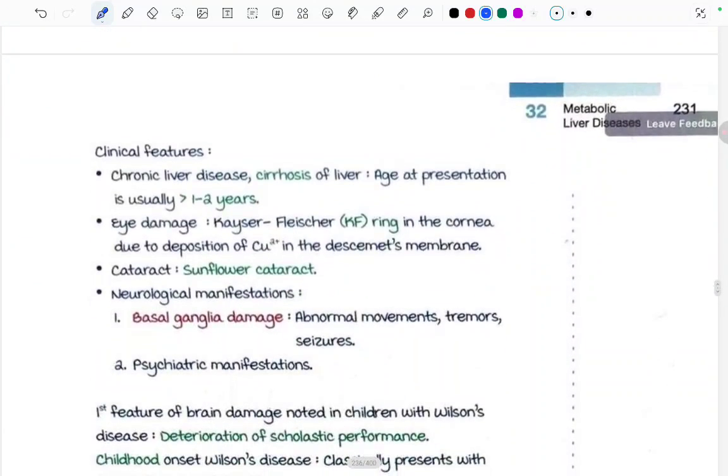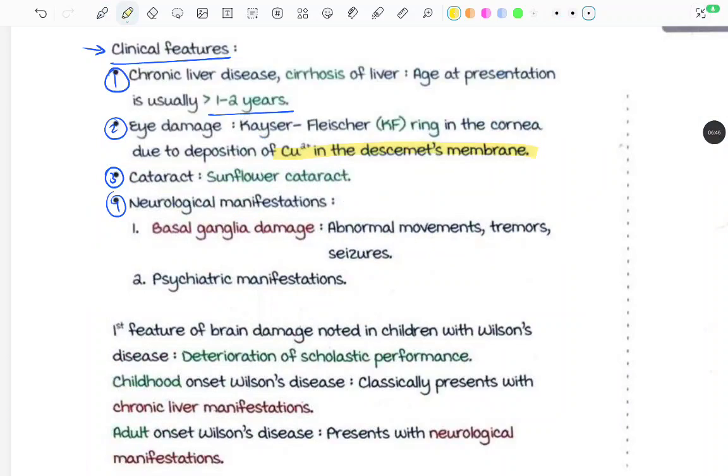Now coming to the clinical features of Wilson's disease. Chronic liver disease, cirrhosis of the liver, age at presentation is usually more than 1 to 2 years. Eye damage, that is the Kayser-Fleischer ring in the cornea due to the deposition of the copper in the Descemet's membrane. Cataract is the sunflower cataract. Fourth one is the neurological manifestation, basal ganglia damage, and the psychiatric manifestations. Fine, so these were the clinical features of Wilson's disease.